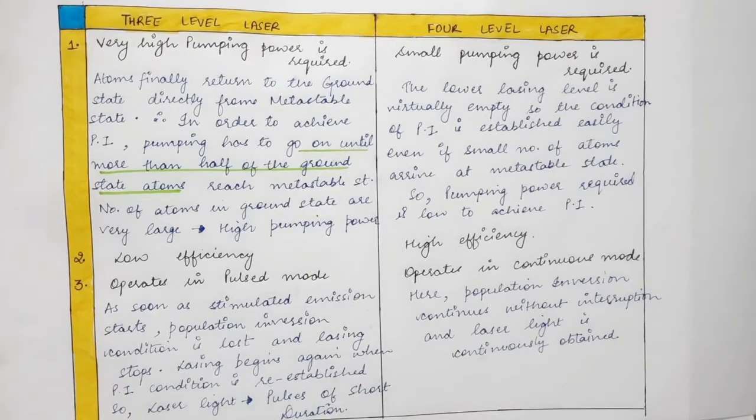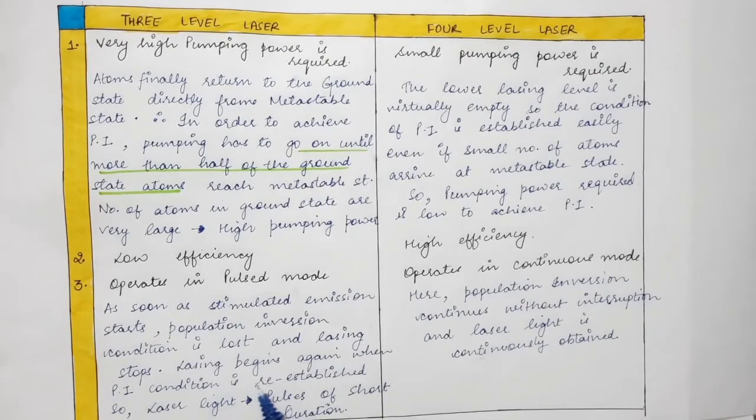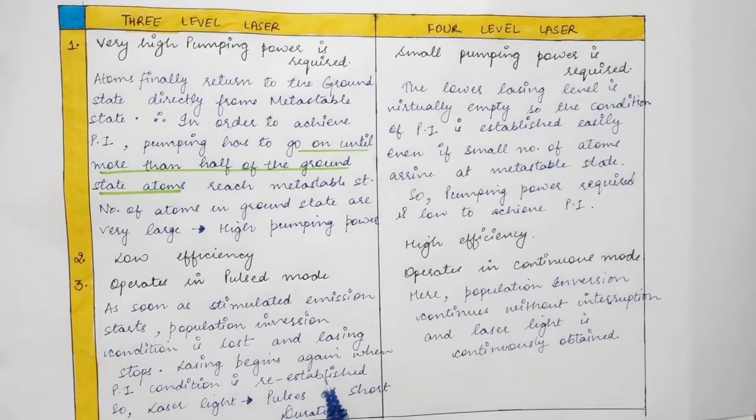So after some time, due to stimulated emission, the atoms go to the ground state and start leaving the metastable state. The population inversion condition is lost, meaning the lasing action is lost. Lasing begins again when population inversion is re-established.